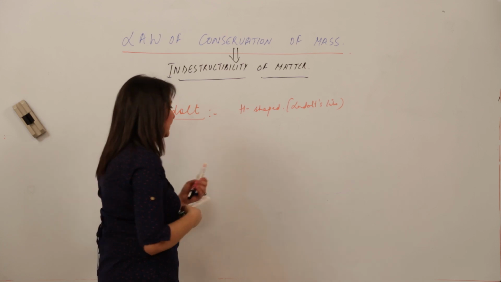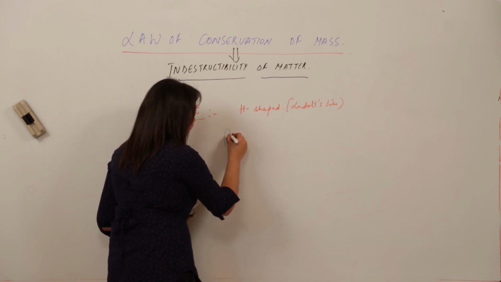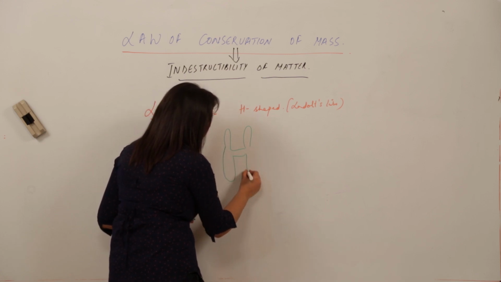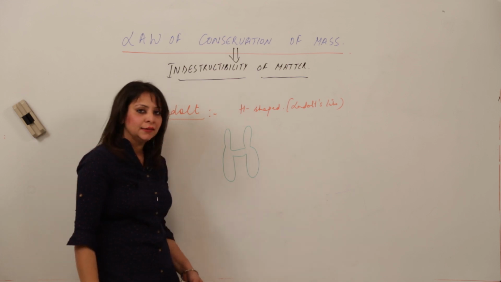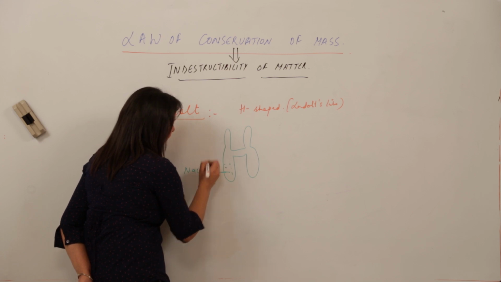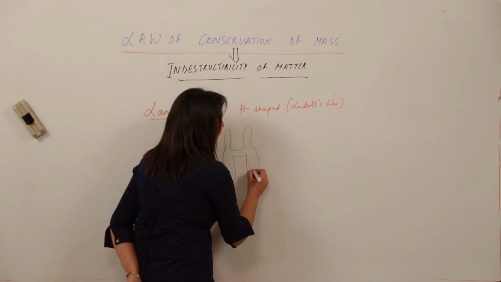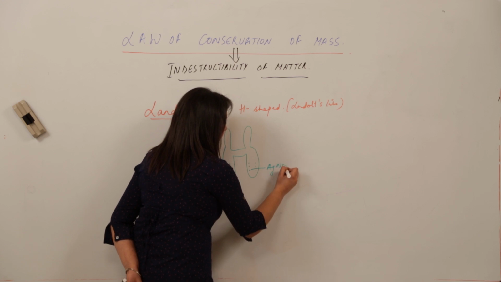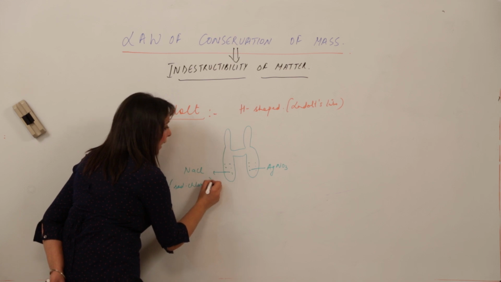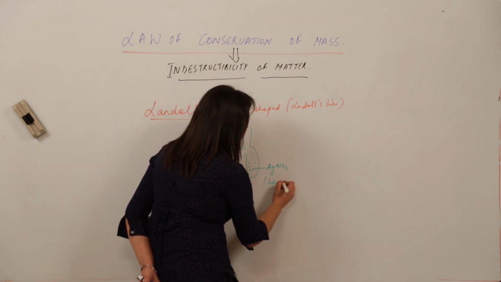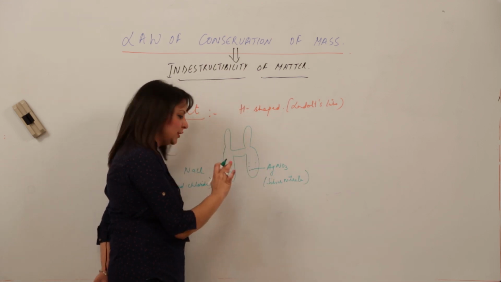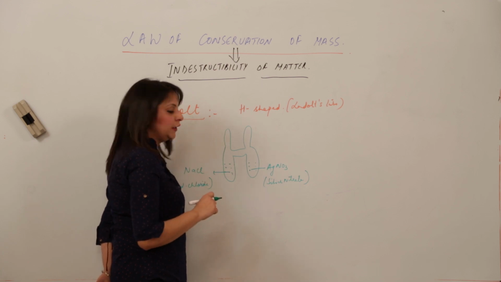Look carefully, what is it exactly? It is a glass tube which resembles the H shape, sealed from both sides, top and bottom. He took a solution in it, let us say NaCl, and in this arm, AgNO3. As you all know, NaCl is sodium chloride and AgNO3 is silver nitrate. So this half arm was filled with AgNO3 and this half arm was filled with NaCl.